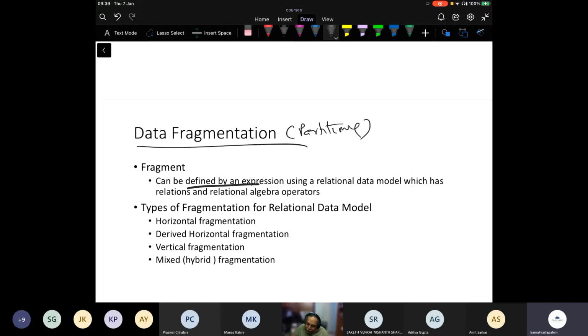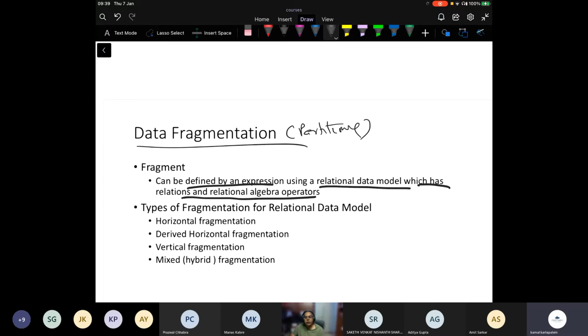A fragment can be defined by an expression using a relational data model, which has relations and relational algebra operators. Currently we treat our global schema to be relations, so we make that assumption.